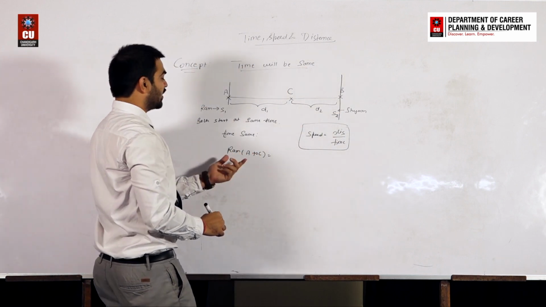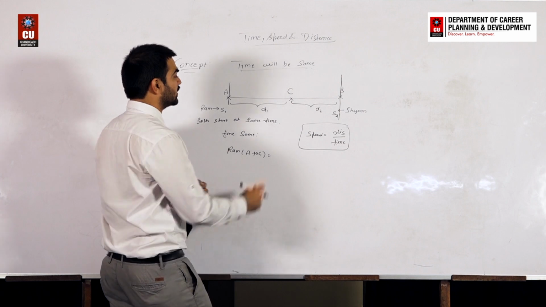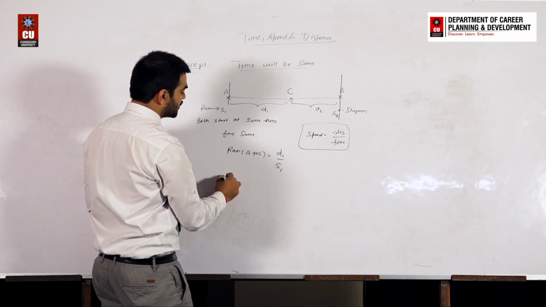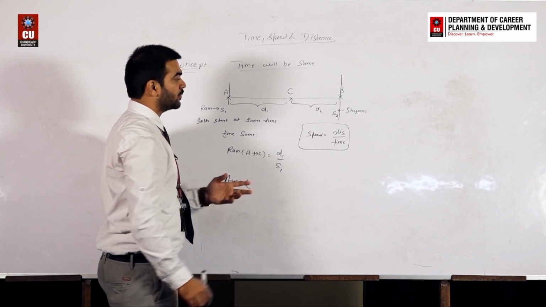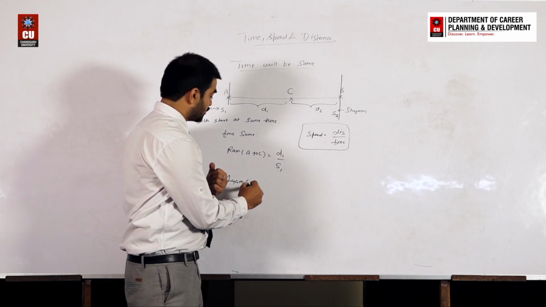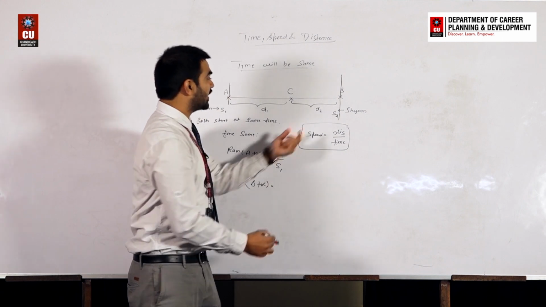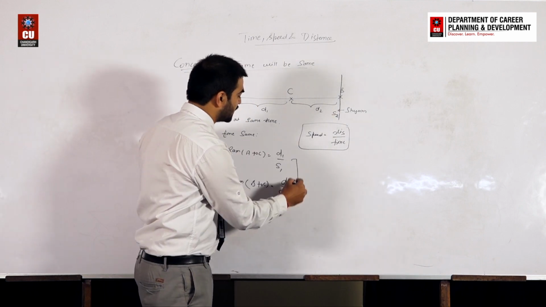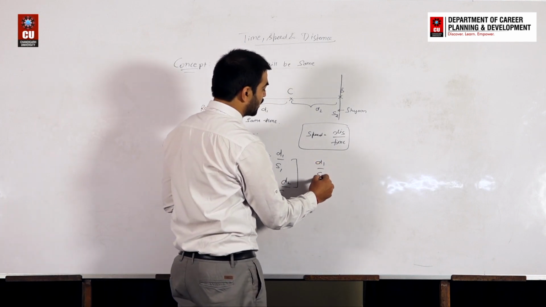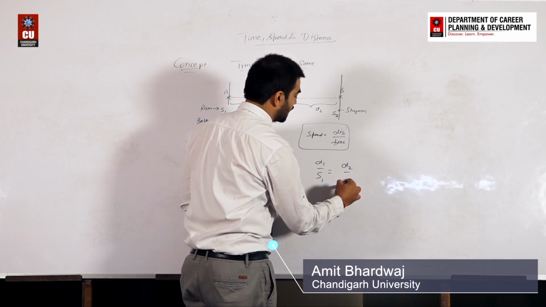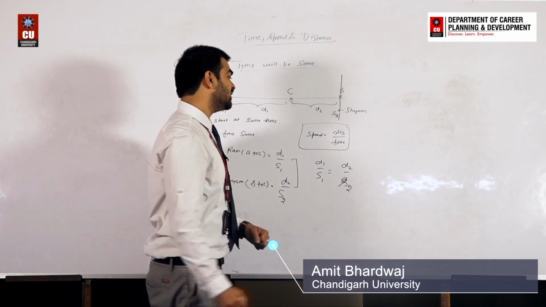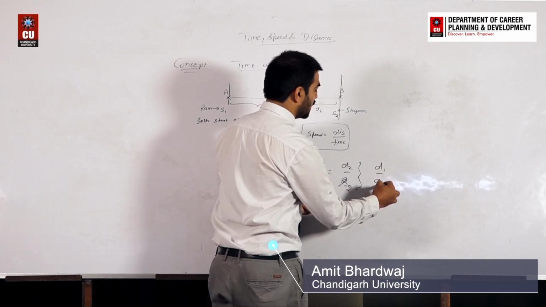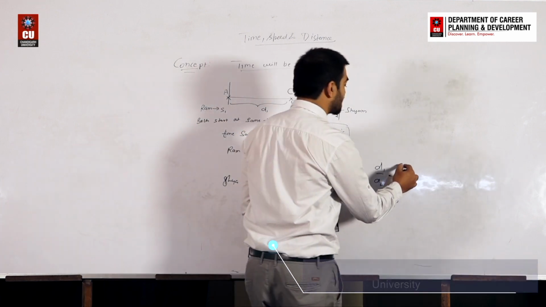Okay, so can we say that time taken by Ram from A to C is distance, that is d1, divided by speed, that is s1. And the time taken by Sham, again from B to C, is d2 divided by speed s2. So can we conclude from these two equations that d1 by s1 is equal to d2 by s2? So what does it mean? It means whenever time is the same, the distance ratio, that is d1 by d2, is always equal to the speed ratio, that is s1 by s2.